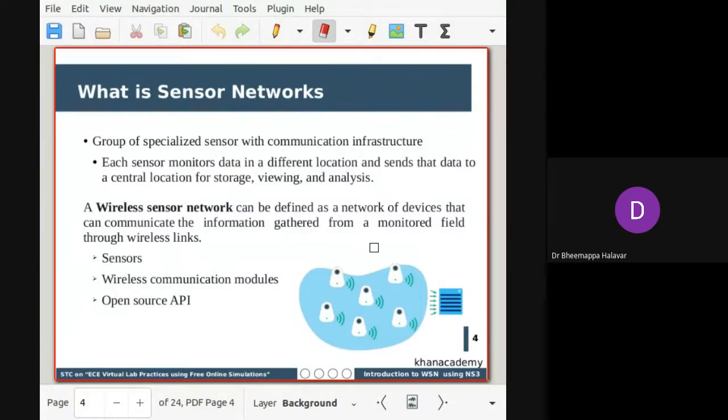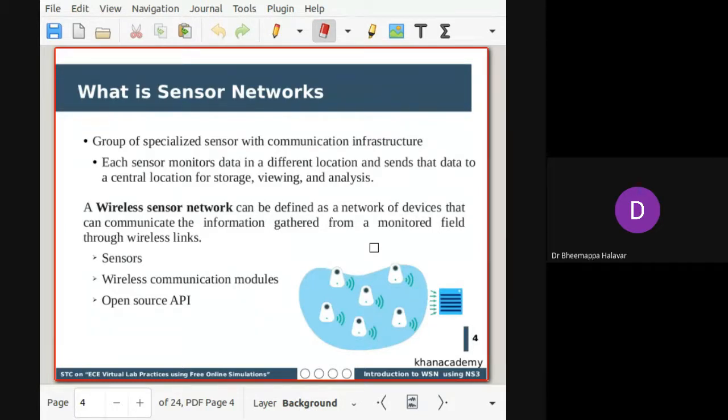So these are the general procedures involved. There will be a sensor sensing data from where it is located, and it transmits it to the base station. From the base station, it goes to the host for storage, viewing, or analysis. So how do you transfer it? We can use some set of open source APIs which are available. This is generally the trend followed when any wireless sensor network is implemented. For example, in the figure you can see a group of wireless sensors deployed.